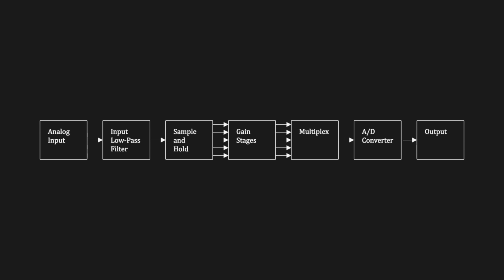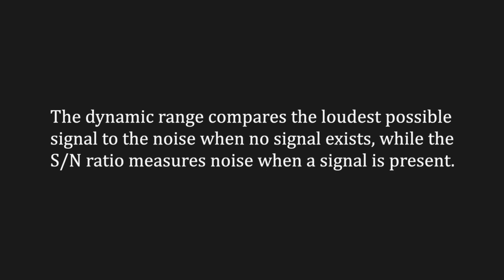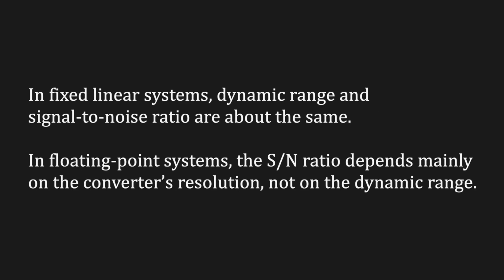Although floating point systems have a wide dynamic range, it behaves differently from that of a fixed linear system and is actually smaller than the signal-to-noise ratio. The dynamic range compares the loudest possible signal to the noise when no signal exists, while the signal-to-noise ratio measures noise when a signal is present. In fixed linear systems, these two values are about the same, but in floating point systems, the signal-to-noise ratio depends mainly on the converter's resolution, not on the dynamic range.